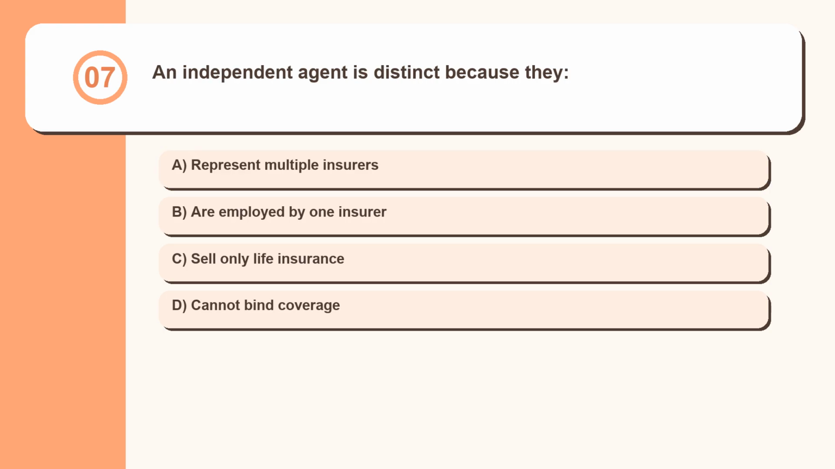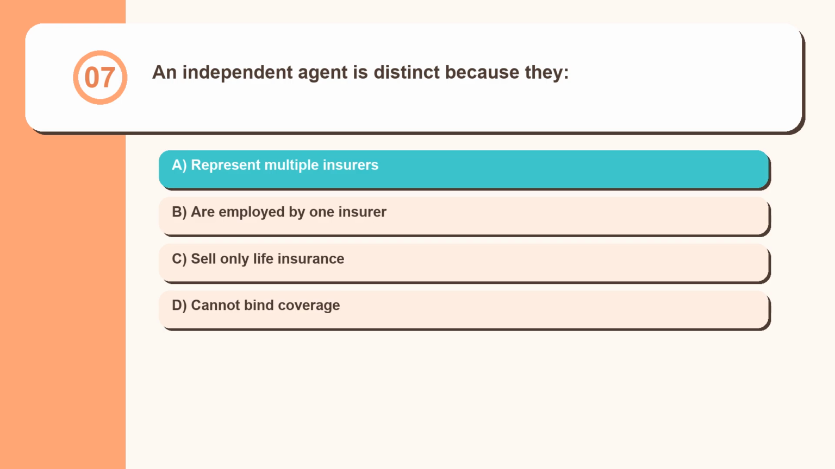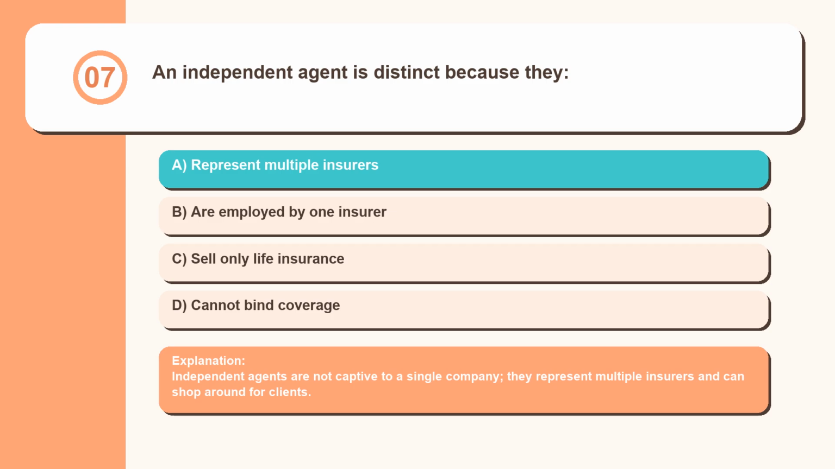Question 7. An independent agent is distinct because they represent multiple insurers, are employed by one insurer, sell only life insurance, cannot bind coverage. Independent agents are not captive to a single company, they represent multiple insurers and can shop around for clients.